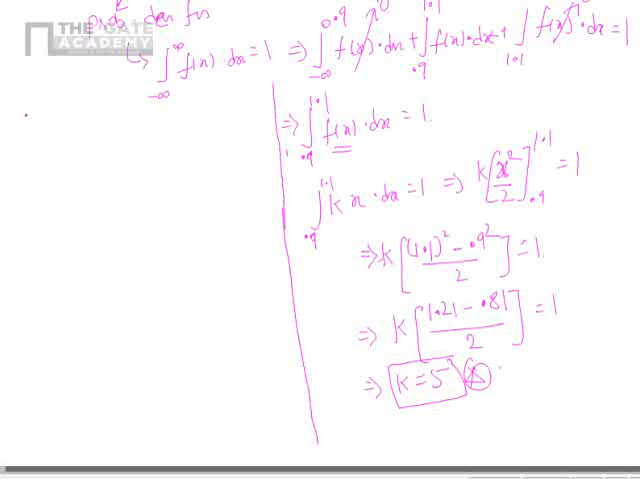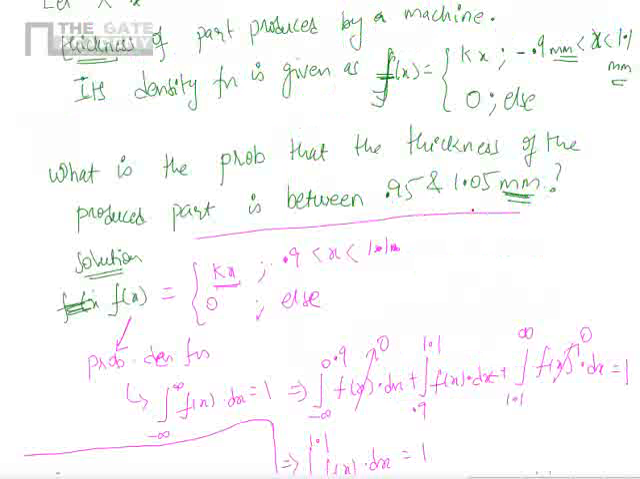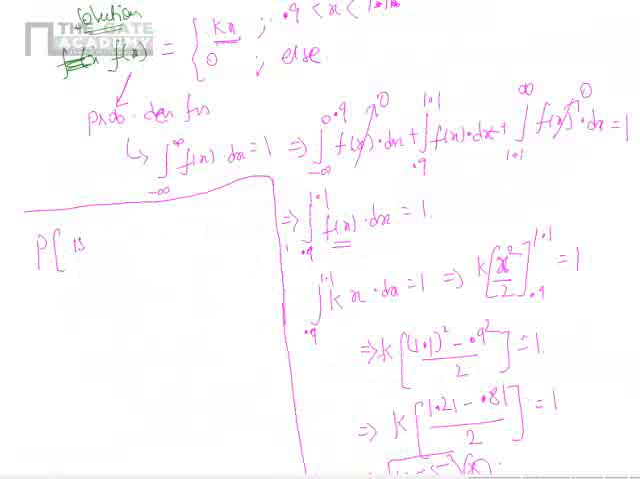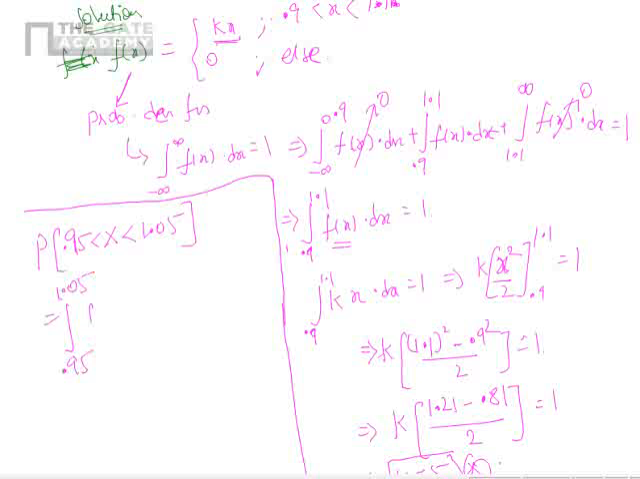Now we got the value of K. Now we have to solve the problem. What is asked? What is the probability that the thickness of the part is between 0.95 and 1.05? Means the probability that 0.95 is less than or equal to x is less than or equal to 1.05. So this is nothing but the integral from 0.95 to 1.05 of f of x dx.